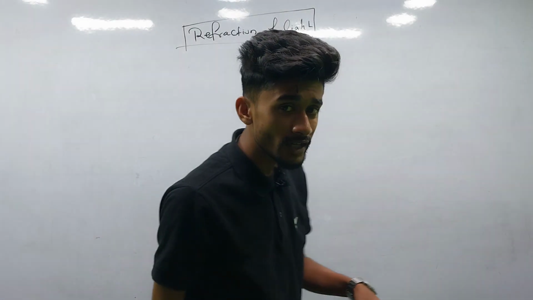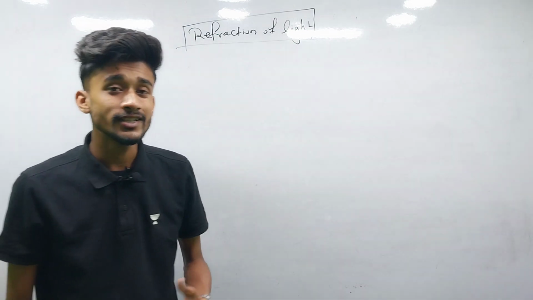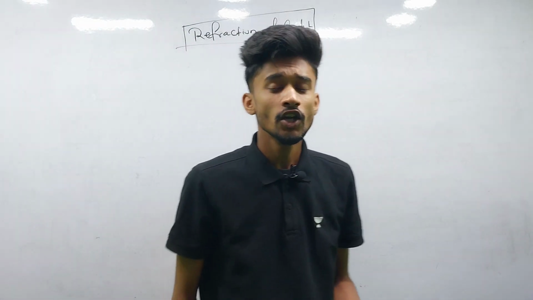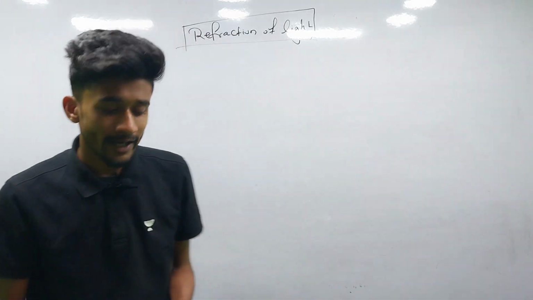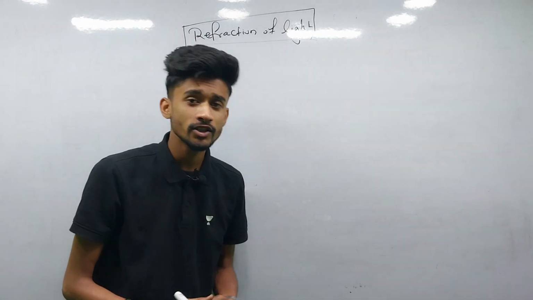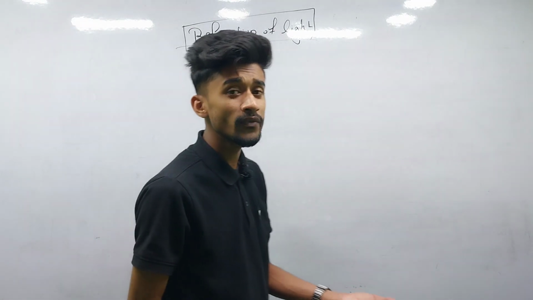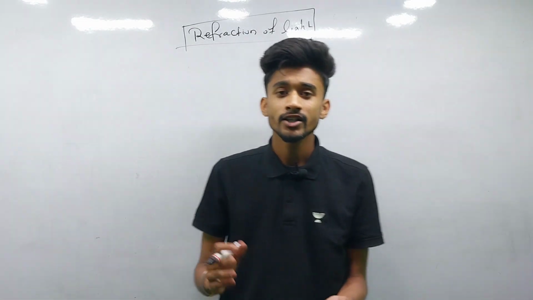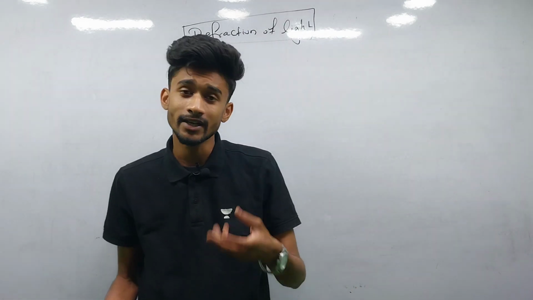So first thing, you know that light is a form of energy which gives the sensation of vision or sight. We can see any object whenever light is incident upon it and gets reflected to our eyes. Reflection is the phenomenon in which, after striking a smooth or polished surface, the rays of light bounce back into the same medium.